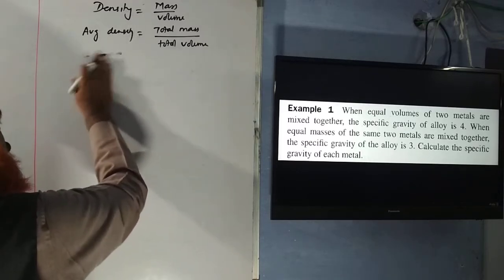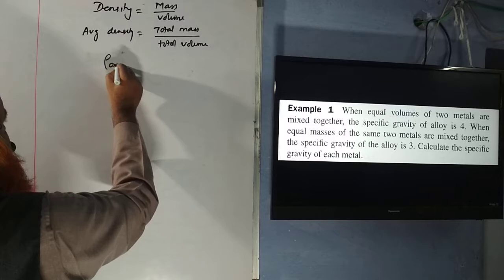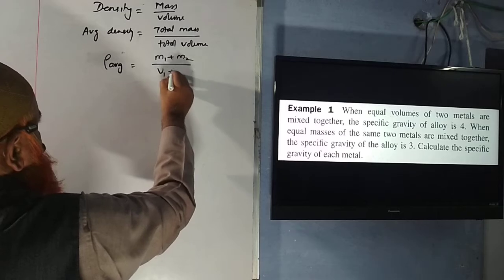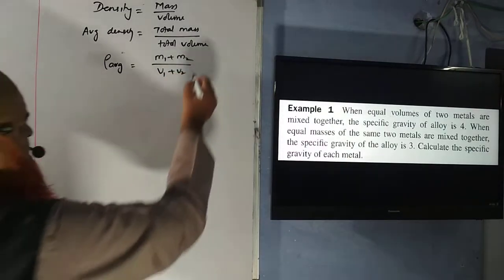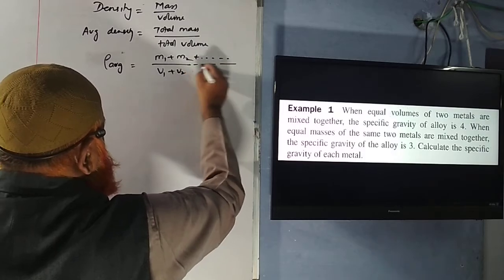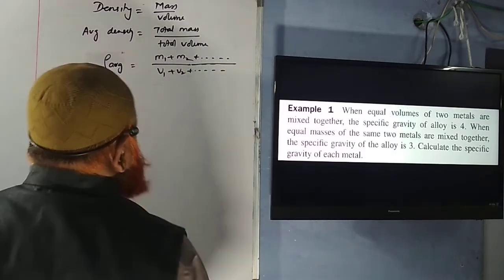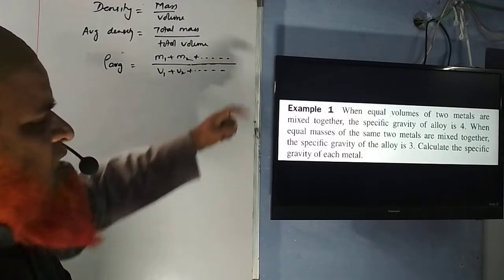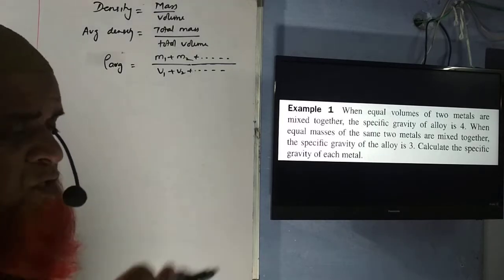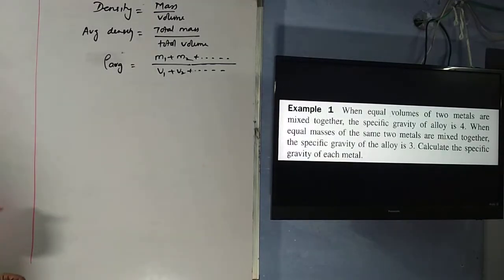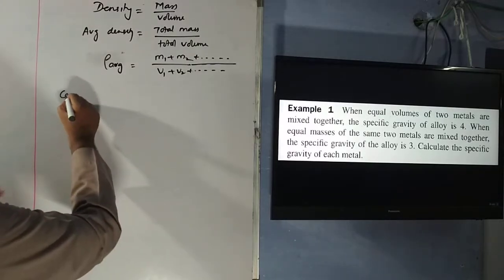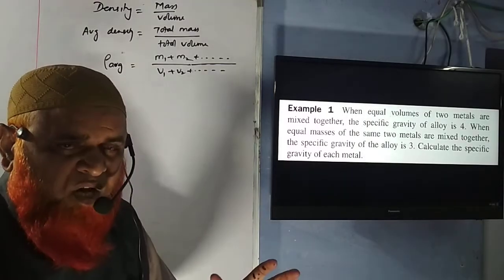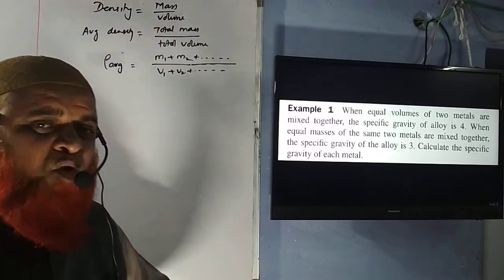Then average density, if you observe, you can write like this: delta average is equal to total mass by total volume. Okay, so if you consider many liquids of different masses and their volumes are different, you can consider the masses of the liquids as M1, M2 and so on, and volumes as V1, V2 and so on. Okay, so now let us discuss a simple concept here. In this case 1, if you observe, if two liquids of equal volumes are mixed, then what happens?